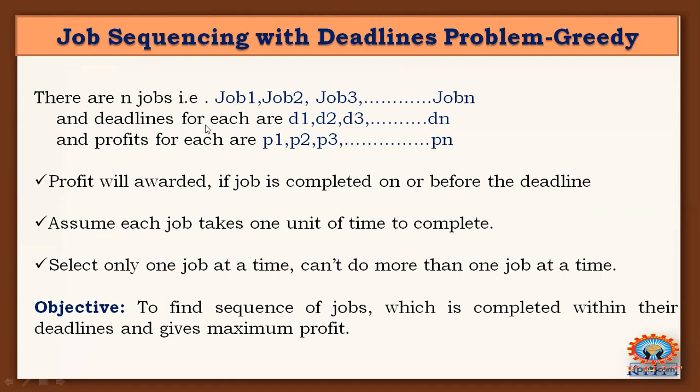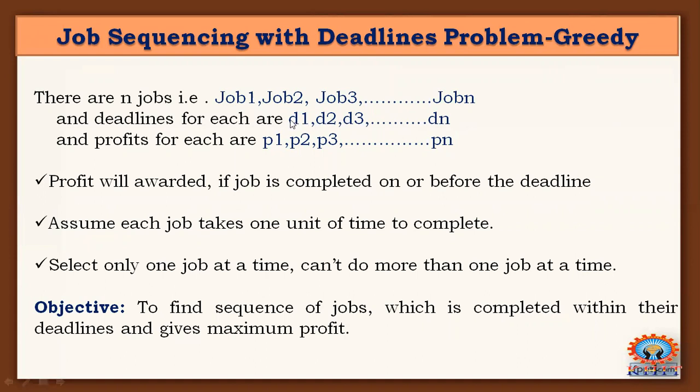The deadlines of each job are D1, D2, D3, and so on, Dn, which means the deadlines of job 1 to job n are clearly described here.